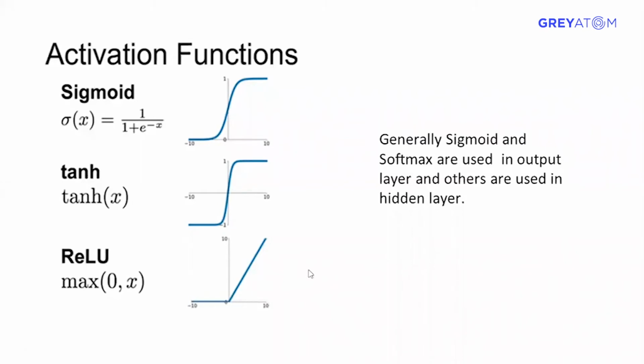ReLU again you can't use because it goes up to 10. So generally sigmoid and softmax. Softmax is the counterpart of sigmoid. Sigmoid is used for binary classification, whereas softmax is used for multi-class classification. We'll cover in detail later how softmax is different from sigmoid. But for now, sigmoid and softmax are generally used in the output layer because the output layer is the layer which gives you the probabilities.